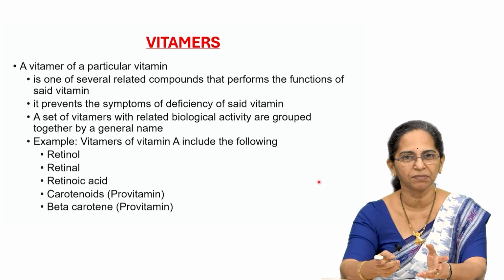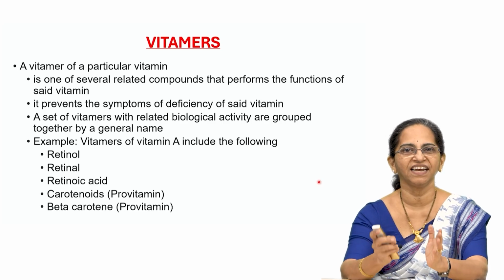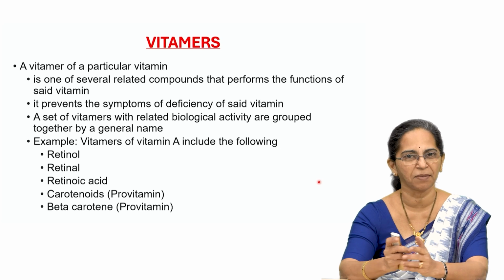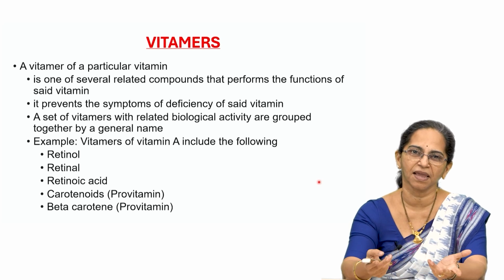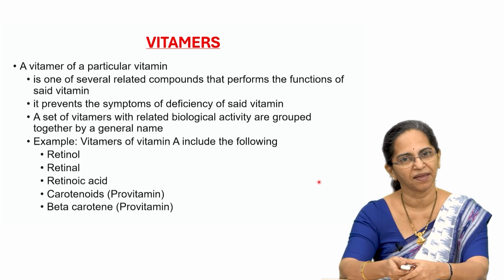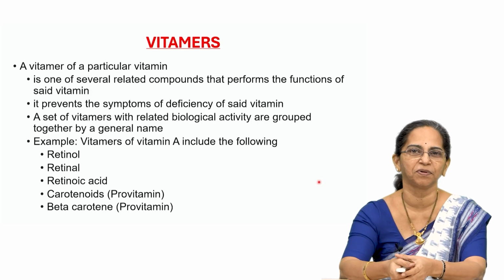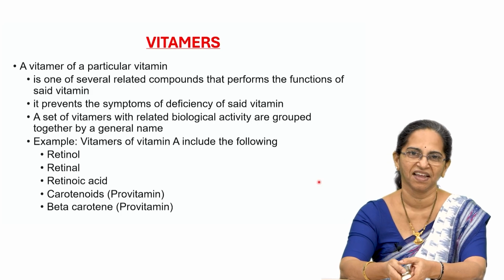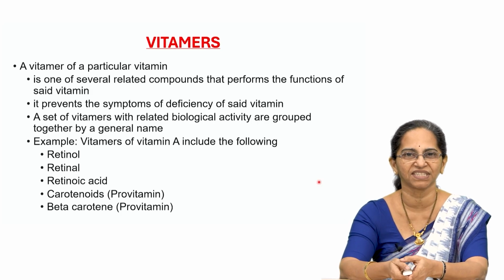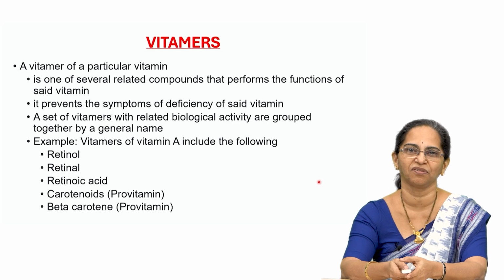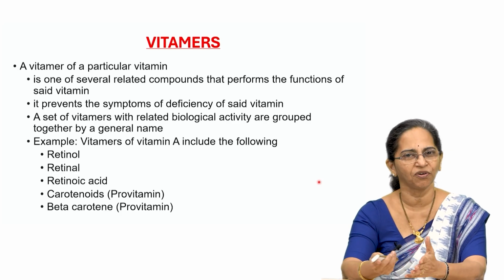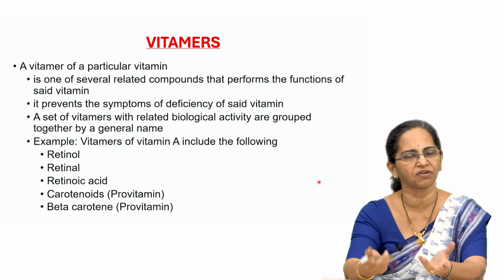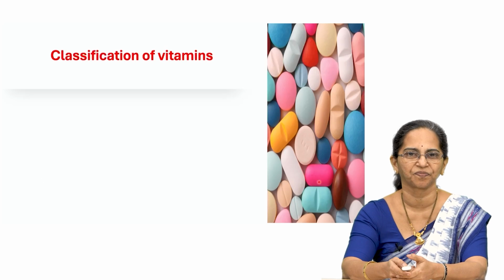What do you mean by vitamers? They are closely related forms of the same vitamin doing the same function of vitamin A. So, this collective group is called vitamers, and I gave you the perfect example, as you can see in this slide, the vitamers of vitamin A. Moving forward, we will try to learn the vitamers of other vitamins also.